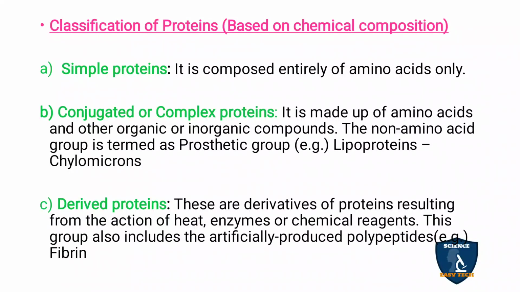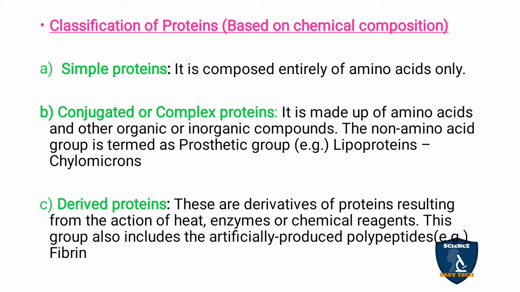Simple proteins are composed entirely of amino acids only. In conjugated or complex proteins, you have amino acids plus other organic or inorganic compounds, like lipoproteins. In lipoproteins, you have proteins plus lipids, for example chylomicrons. Like that, you have something else apart from proteins.